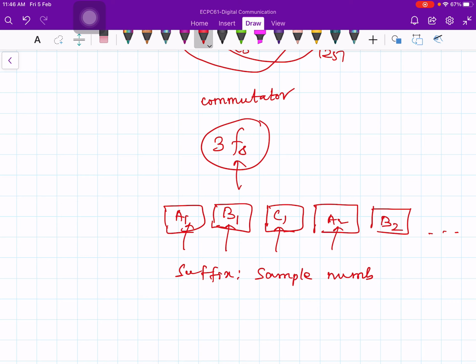Therefore the individual data rate is 64 kilobits per second. If you multiplex 3 users, then the bit rate will be 3 times 64 kilobits per second, which is 192 kilobits per second.